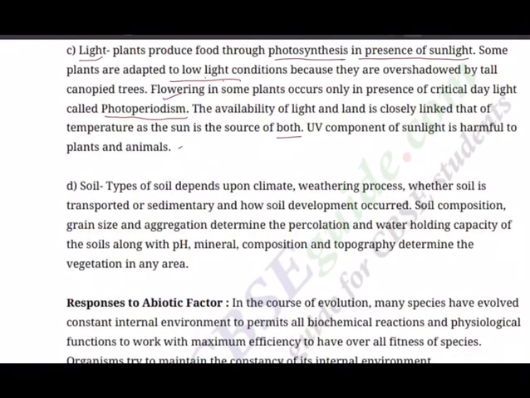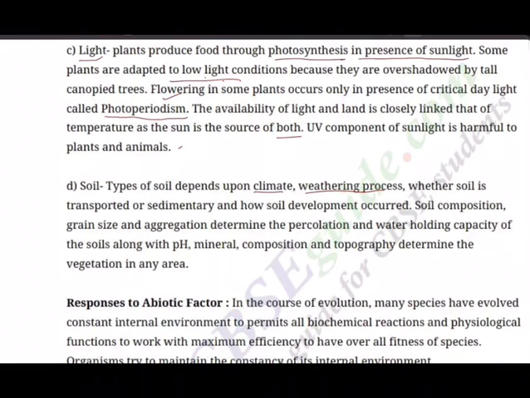And the next abiotic factor, soil. Types of soil depend upon climate, weathering process, whether soil is transported or sedimentary, and how soil development occurred. The very soil formation will decide what are the components of those soil.